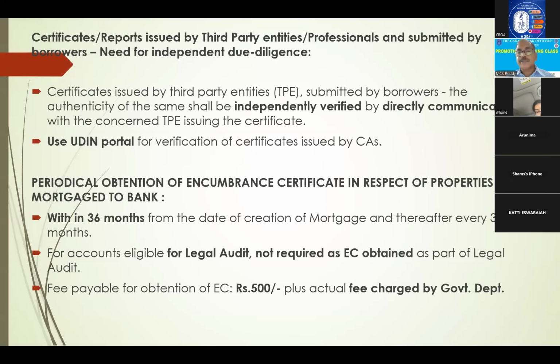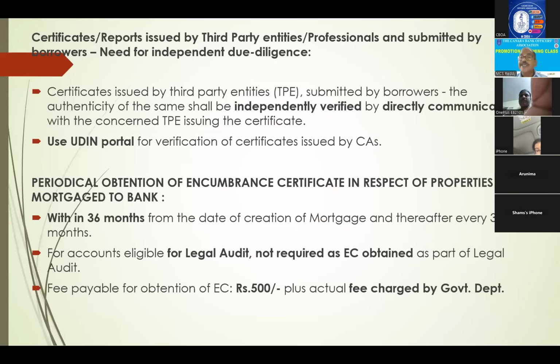Next, EC, this is another new aspect. Periodical obtention of encumbrance certificate in respect of properties mortgaged to bank. It is a new one. It is important for current also. What is this? Within 36 months from the date of creation of mortgage. First, at the time of creation of mortgage, party will submit. And further EC also, till completion of mortgage process, he will submit. Afterwards, within 36 months, you have to obtain EC.